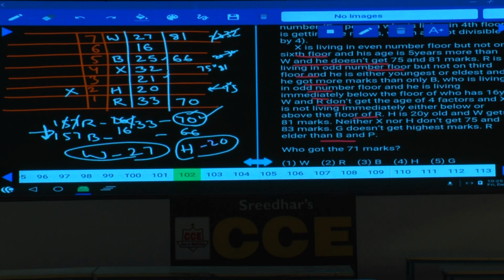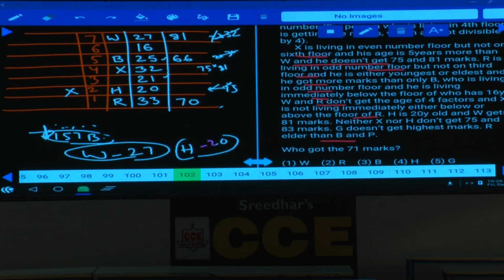Then what is the age of this P? R is elder than all the persons, isn't it? Then how to confirm this one? The ages of these 2 persons, P and G, should be identified now, isn't it? Then where should this P and where should this be? Now B is here. Now how to finalize this one, or shall we go to the marks in this case?